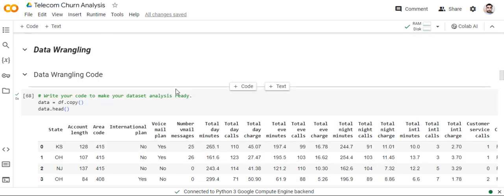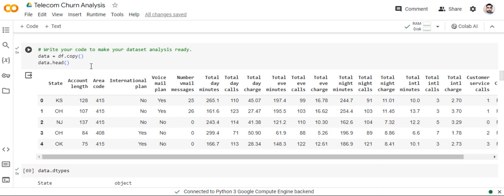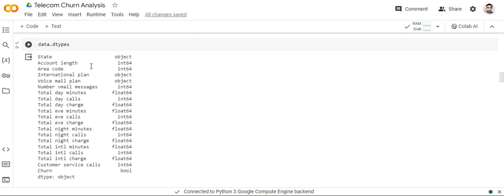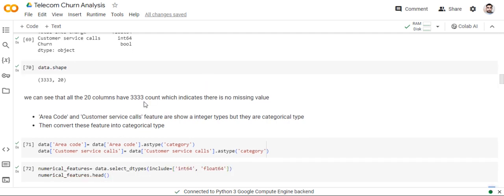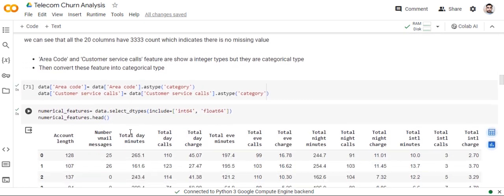Then second, data wrangling. Data wrangling is the code that makes your data analysis ready. First, make a copy of the initial dataset, and then obtain the data types with df.dtypes. You can see the 20 columns have a count of 3333, which indicates there are no missing values. Area code and customer service calls features show as integer type, but they are categories. Convert these features into categorical type.